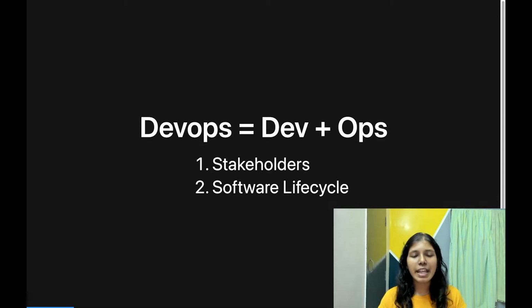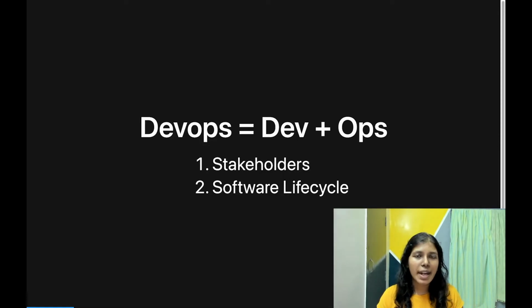The crucial element of development and operations working hand in hand so that we deliver products fast and easier forms the core of what DevOps is. So whenever we are talking about DevOps, you need to keep in mind that it focuses on bringing the best of the dev and the ops team together. The second thing is the software lifecycle process. The software lifecycle process, again, has evolved over time from the waterfall model, then agile, then lean, and most teams customize these processes to best fit their requirements.